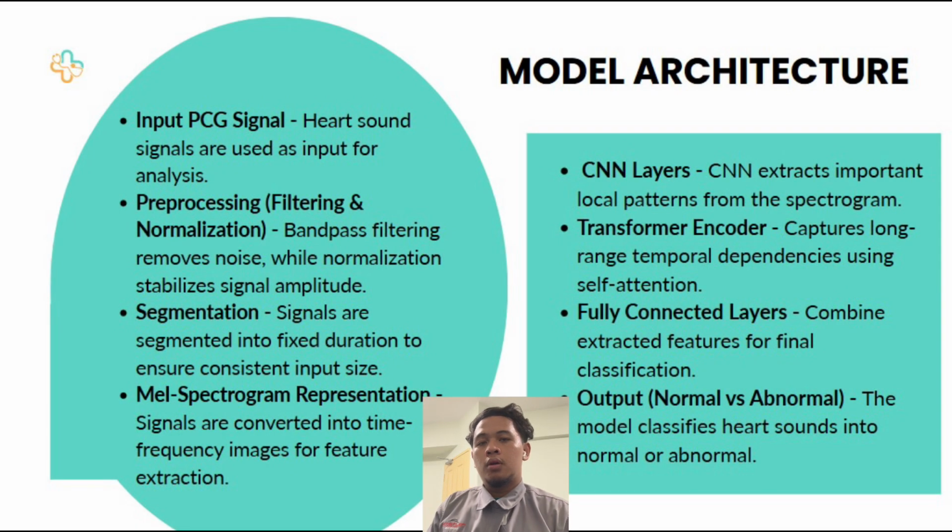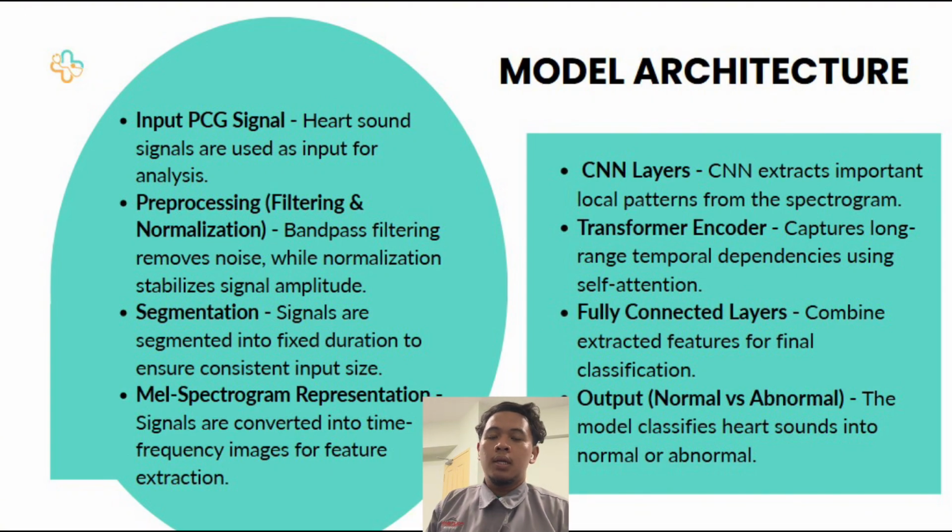Alright, for the first slide is model architecture. In this project, the input is the phonocardiogram or PCG signal, which represents heart sound. First, the signal undergoes pre-processing, including bandpass filtering to remove noise and normalization to stabilize the signal amplitude.